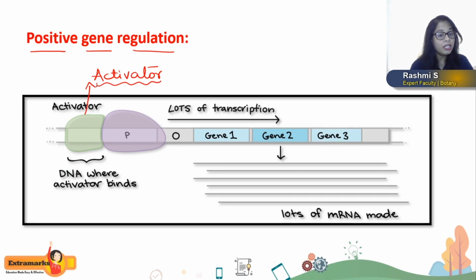But binding of the activator enhances the binding of RNA polymerase. Therefore, the expression of the gene takes place. There is enhanced expression of the genes, producing lots of copies of mRNA molecules that are going to in turn code for the protein molecule. So if the gene regulation occurs with the help of an activator, what do you call it? You call it positive gene regulation.